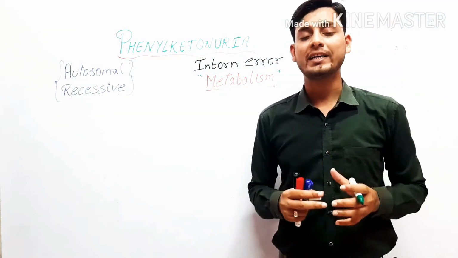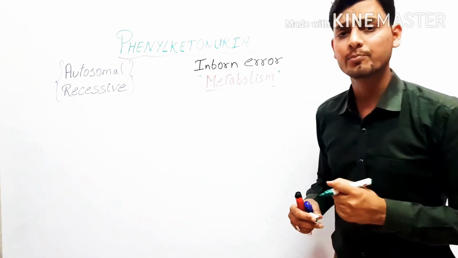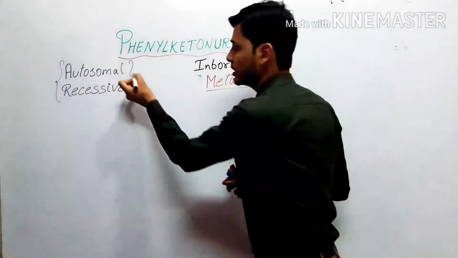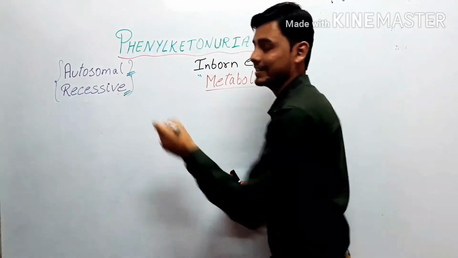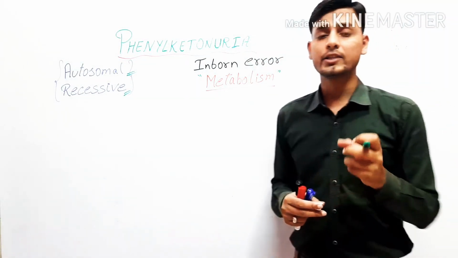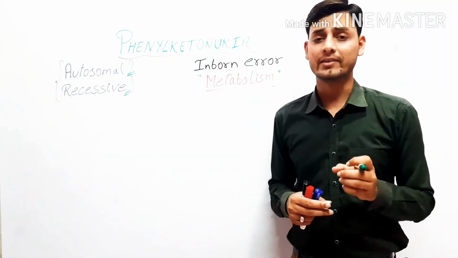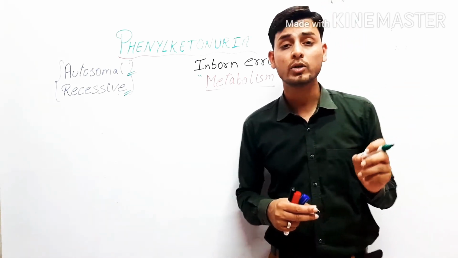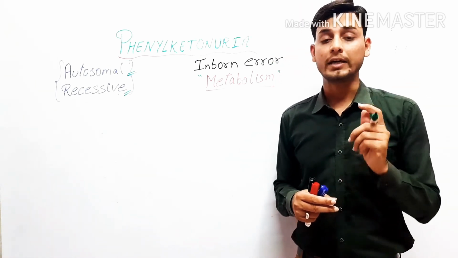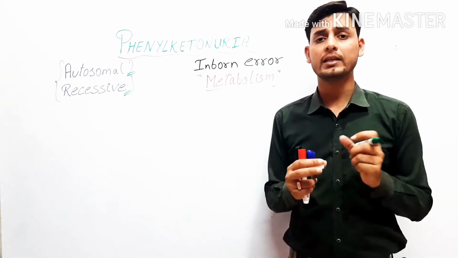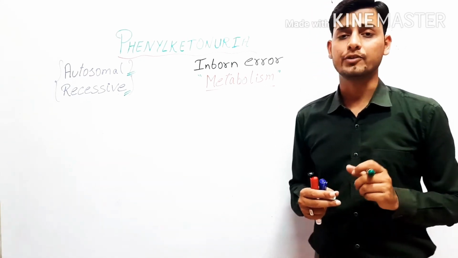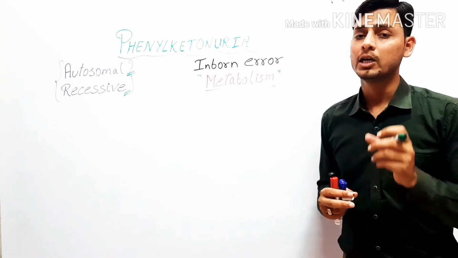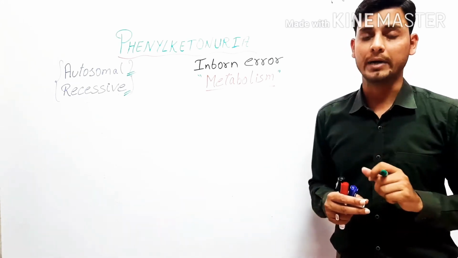Now how is it inherited? The inheritance pattern of this disorder is autosomal recessive. That is, it is not a sex-linked recessive. It is not a sex-linked disorder as in the case of color blindness that we studied about. It is an autosomal recessive disorder. It is inherited in an autosomal recessive manner.